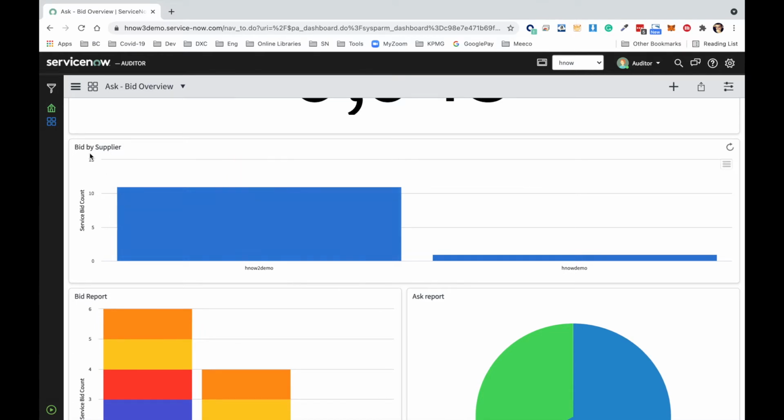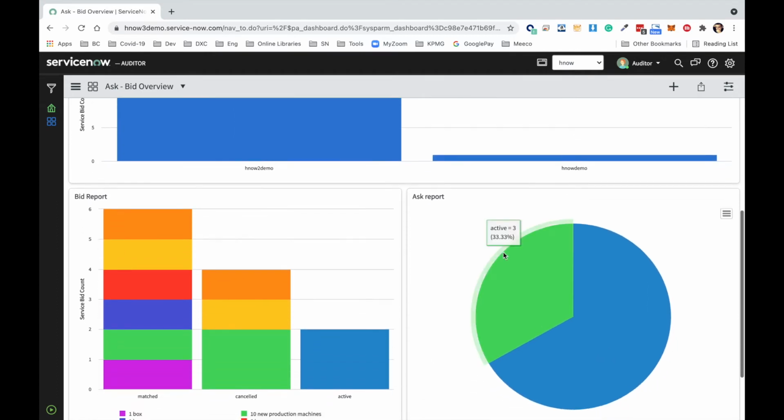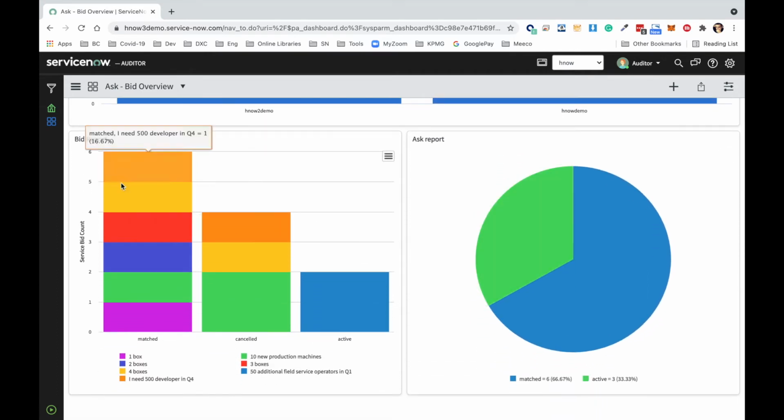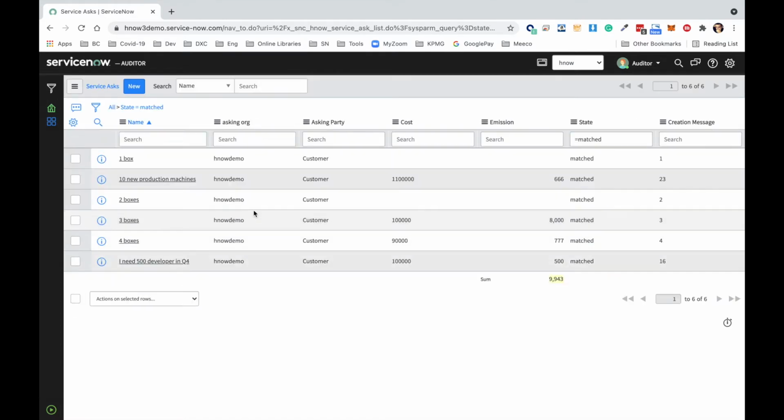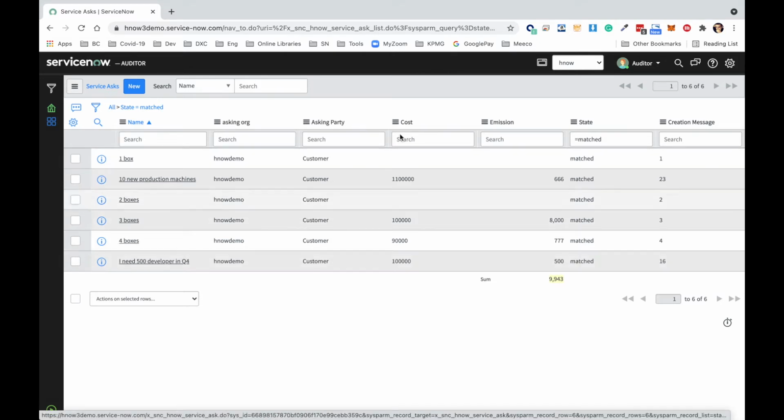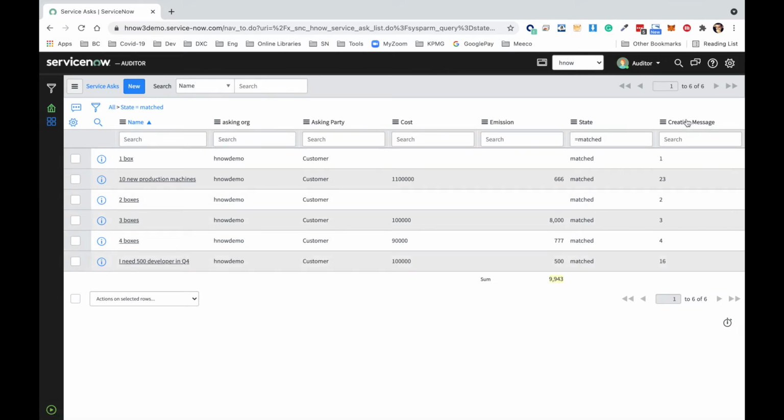So for example, I can see that there are different views on bids by suppliers, or I can do an aggregation of the bids for a specific service ask, or also the ask by state on the supply chain. This data can actually be drilled down. So if I click on the matched part of the service ask, I get exactly the same information, with the only difference that the auditor here has only read access to this information.